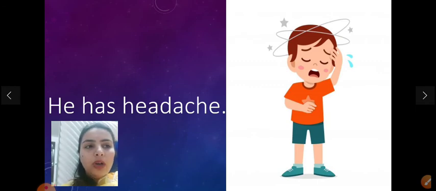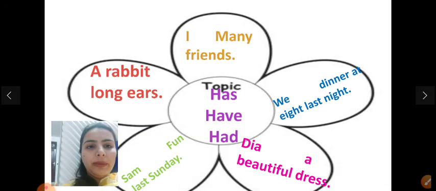Okay. Now I am going to show you one activity. You have to tell me what you do in this activity. Our topic is has, have, had. You just have to use the proper word from has, have, had in the given sentences.